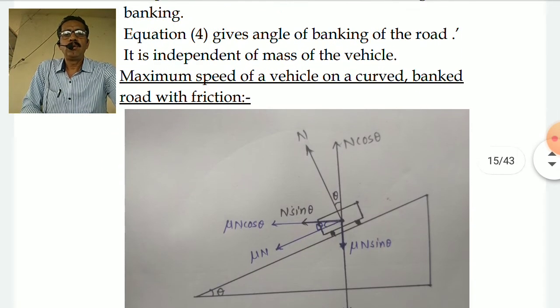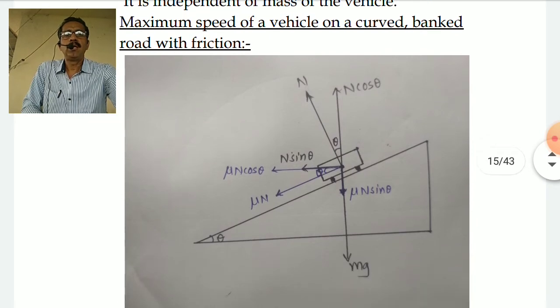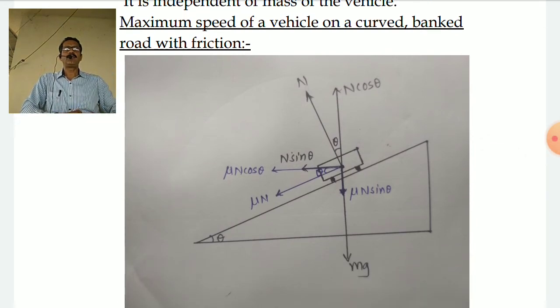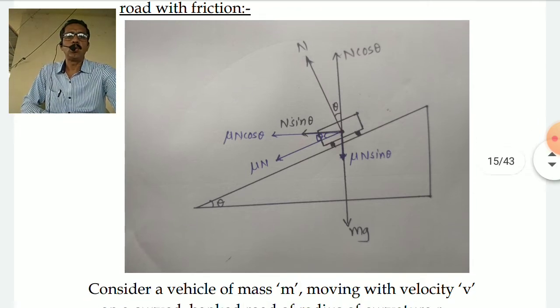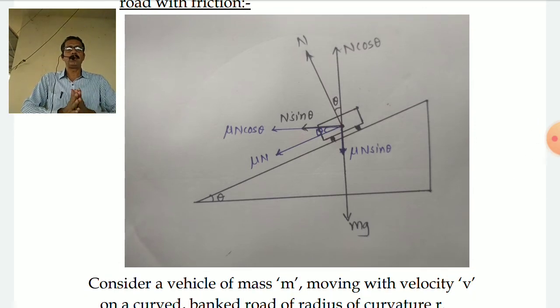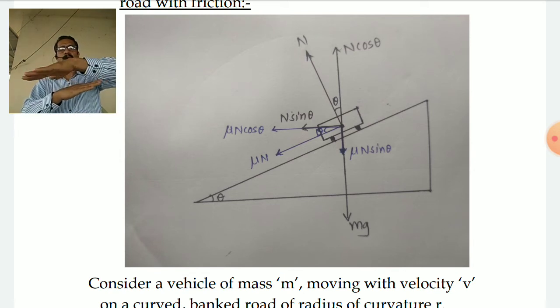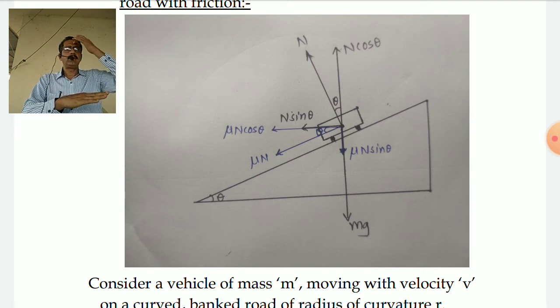Now we come to a very important derivation in which we are considering the maximum speed of a vehicle on a curved and banked road with friction. Of course, once again we have a similar diagram as shown earlier. You have a vehicle of mass m moving on a curved and banked road with velocity v. The radius of curvature is r, and of the forces acting, the first one is mg acting downward, and normal reaction N acting upward.